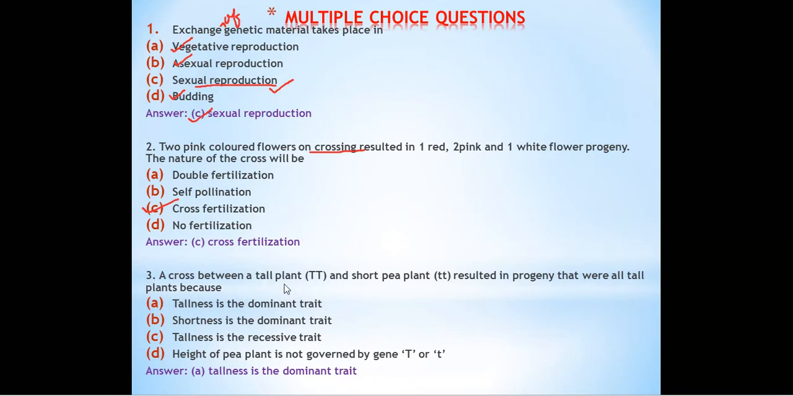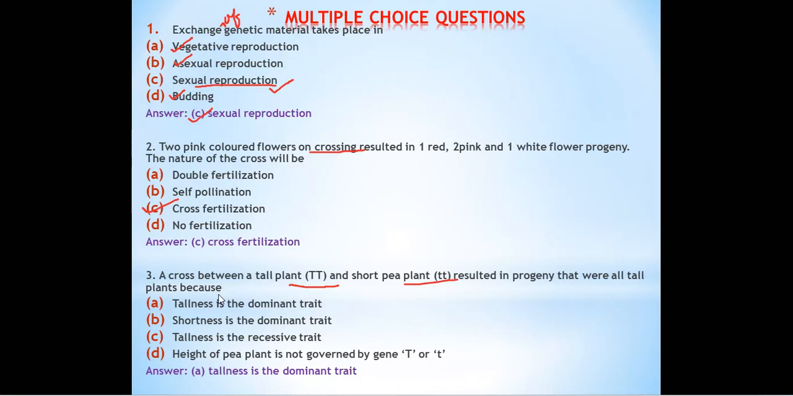Next, a cross between a tall plant and a short pea plant, resulting in a progeny that were all tall plants. This is an example of which type of cross? Monohybrid cross. A tall plant and a short plant were crossed between them, so this is the example of a monohybrid cross.